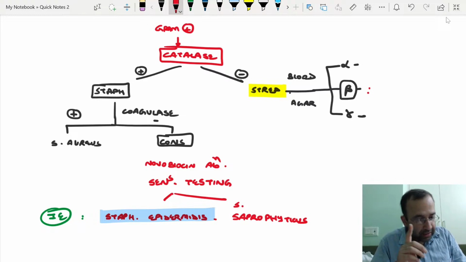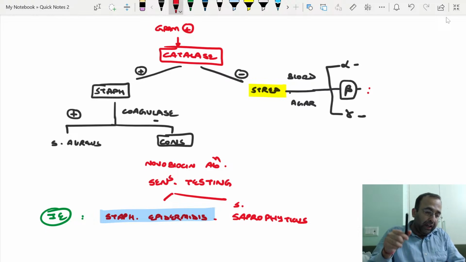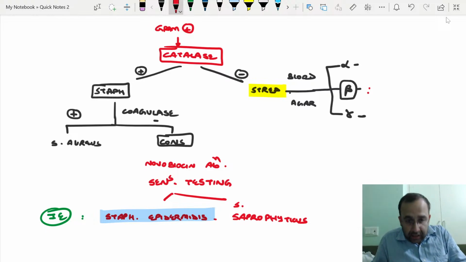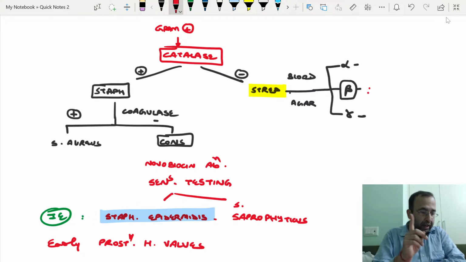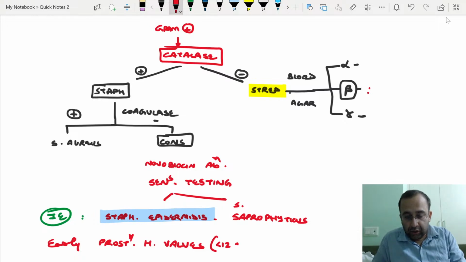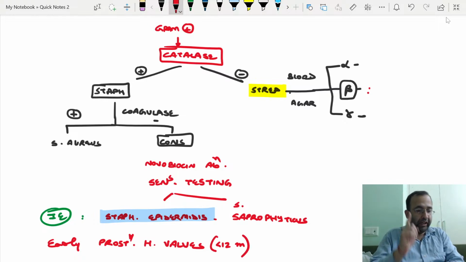Prosthetic heart valve is okay. Subacute bacterial endocarditis, SABE, I agree. Subacute bacterial endocarditis has numerous causes. Staph epidermidis is in particular with early prosthetic heart valves. You were very right about SABE. But when you say SABE, got me not less than 12 hours. No, Pratik is right. That is less than 12 months, less than 1 year.